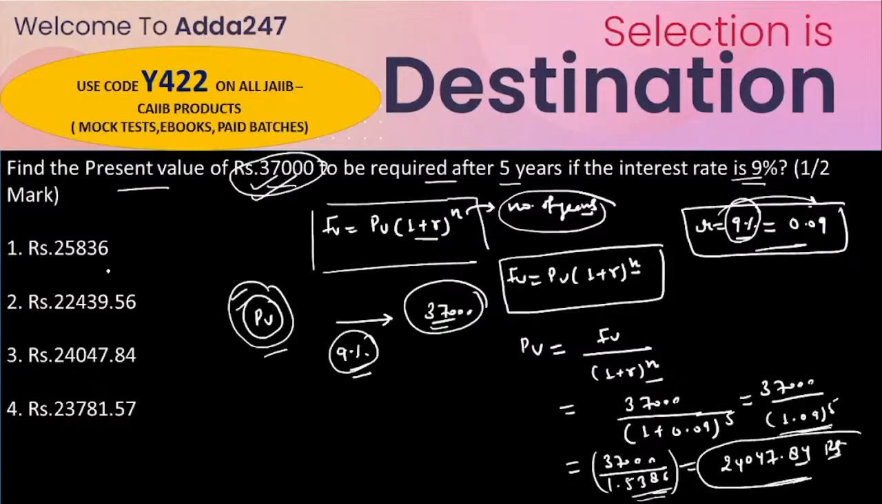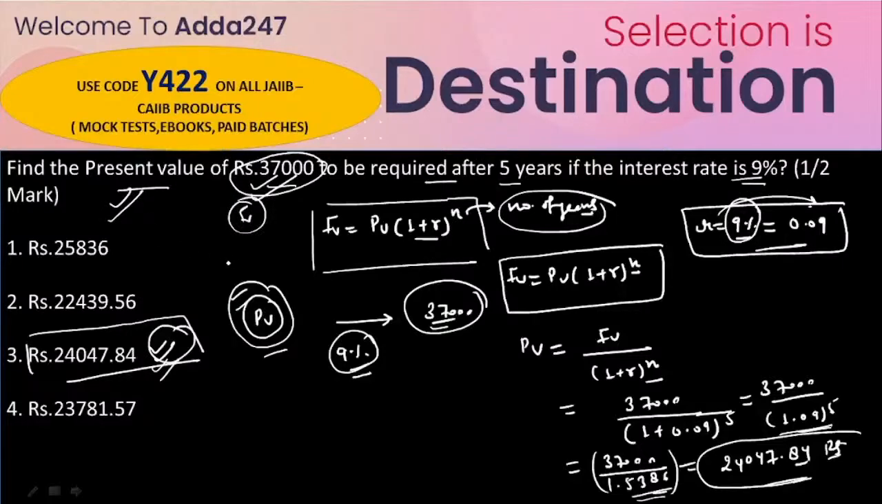Okay, so that would be the answer. The correct option is the third, 24,047.84 rupees. Now you understand, you will definitely get one question from this kind of concept, where you have to find out the present value or the future value. Suppose the future value is given and we have to calculate the present value, or suppose the present value is given and you have to calculate the future value, the same formula you have to apply for every question.